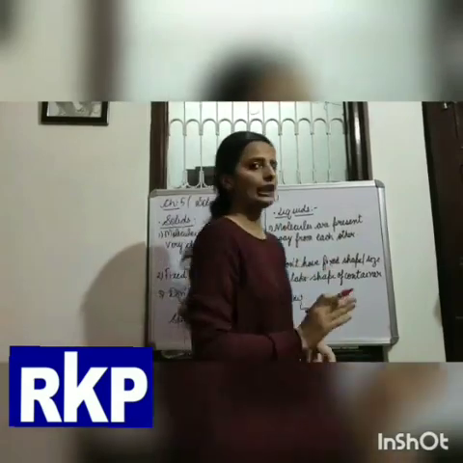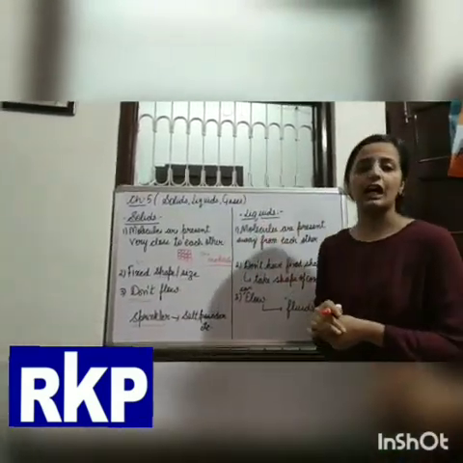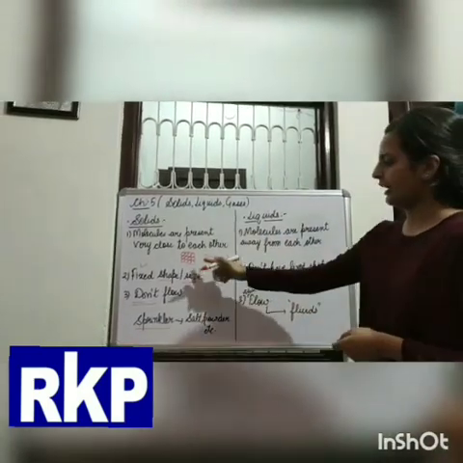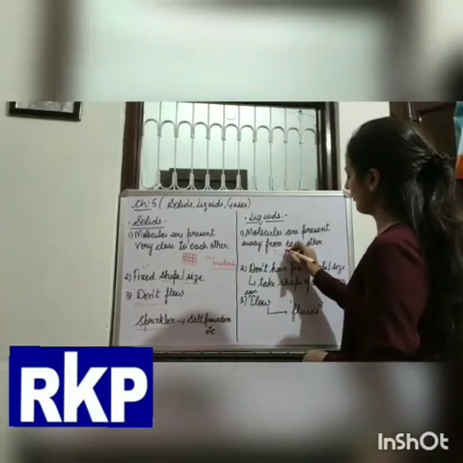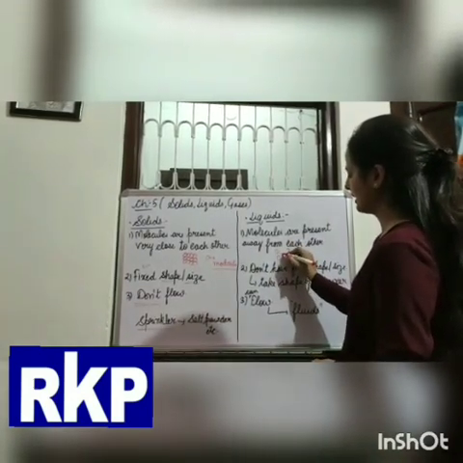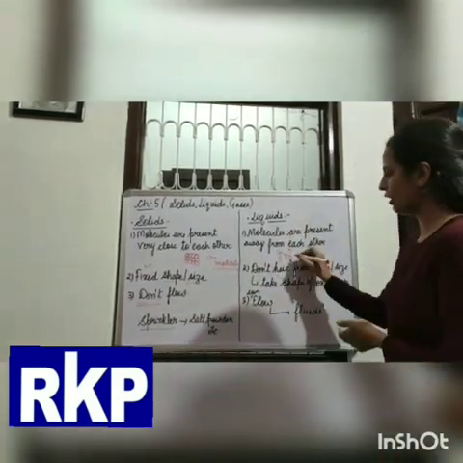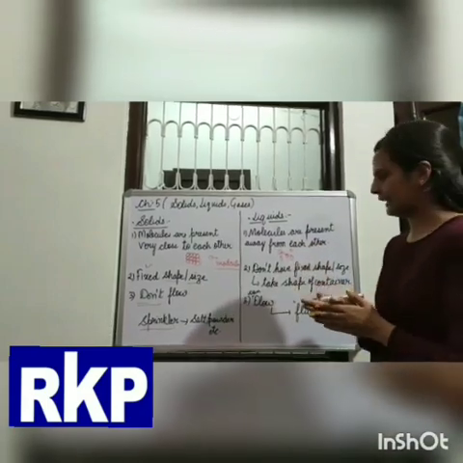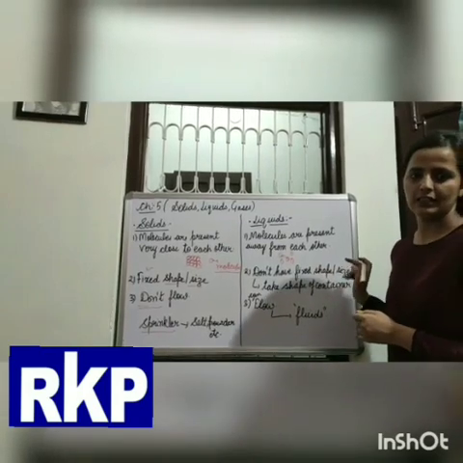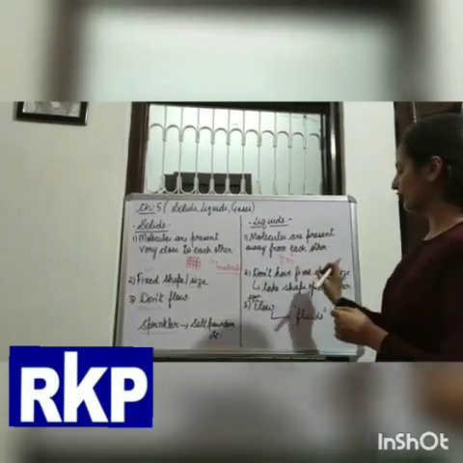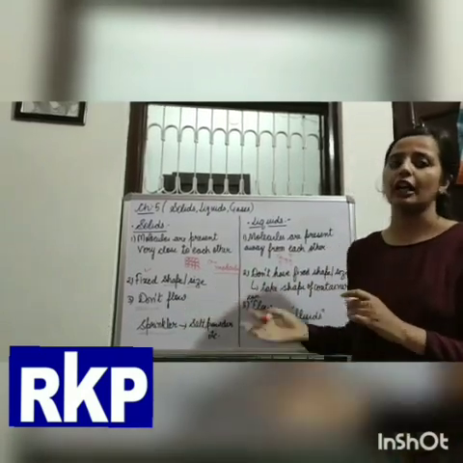Now let's come to the liquids. First property of the liquids is that molecules are present away from each other. Here molecules were present very close. Now molecules are present away from each other. There will be some space in between the molecules in liquids. Now they don't have their fixed shape or size, but they take the shape of the container in which they are put.